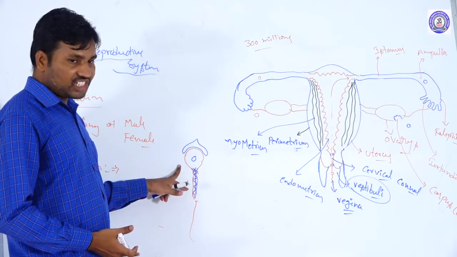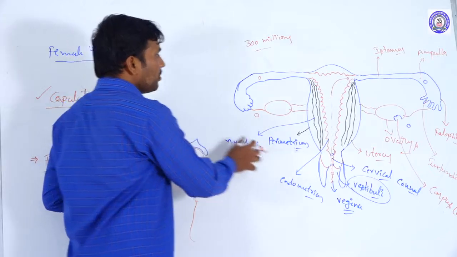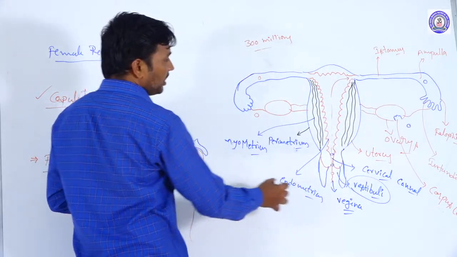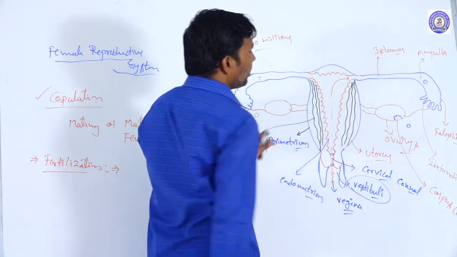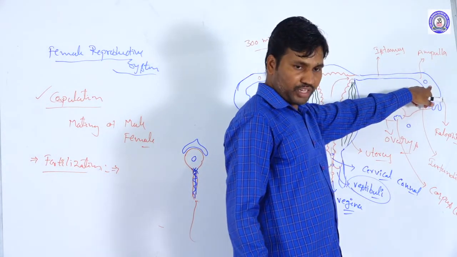Once capacitation occurs, the sperm swims, taking up fructose, through the fallopian tube pathway and reaches the ovum.